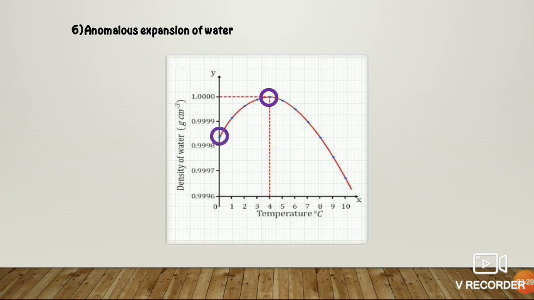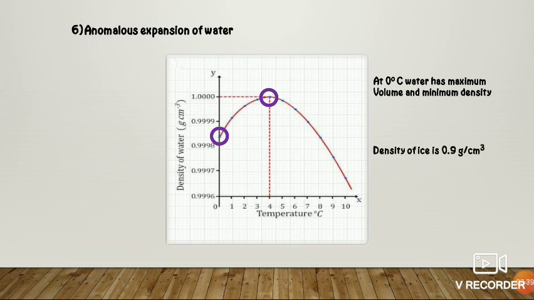Thus, at 0 degree Celsius, water has maximum volume and minimum density. At 0 degree Celsius, it becomes ice with a density of 0.9 gram per centimeter cube, which is much less than that of normal water, and floats in water.